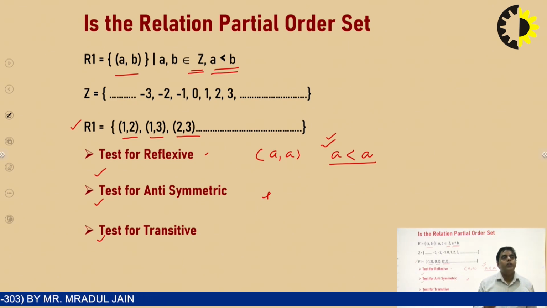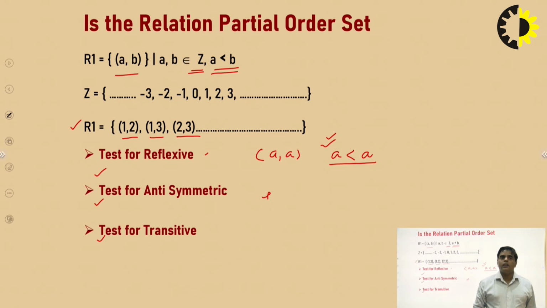And there is no need to check the symmetry and the transitivity, because if the relation is not reflexive, then it cannot be a Poset. Because for the Poset, it is very much necessary that the relation must be reflexive, antisymmetric and transitive.